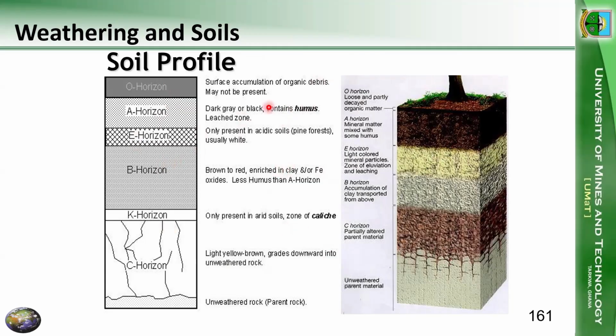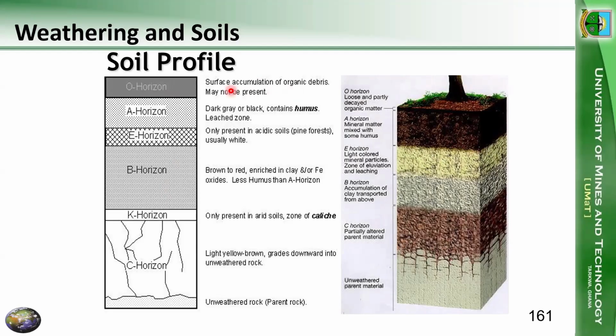But then we could subdivide this into various horizons, all right? So we could talk about the O horizon, the A horizon, E, the B horizon or layer, the K layer, and the C layer. So these are different layers. All right. So we can subdivide.